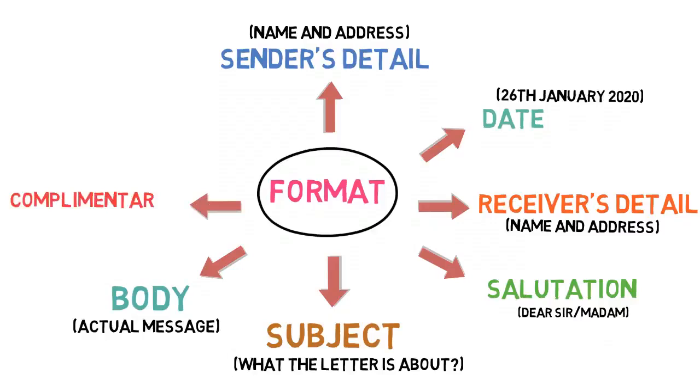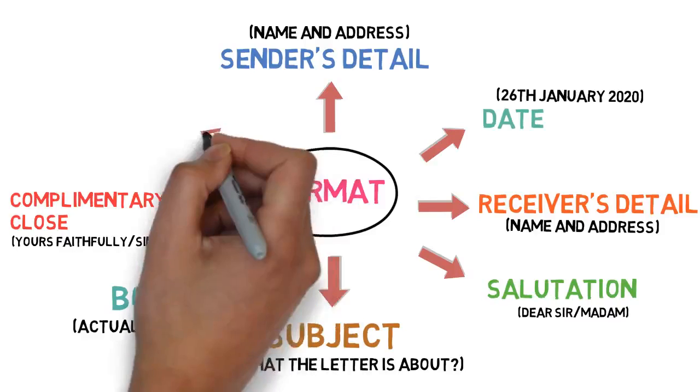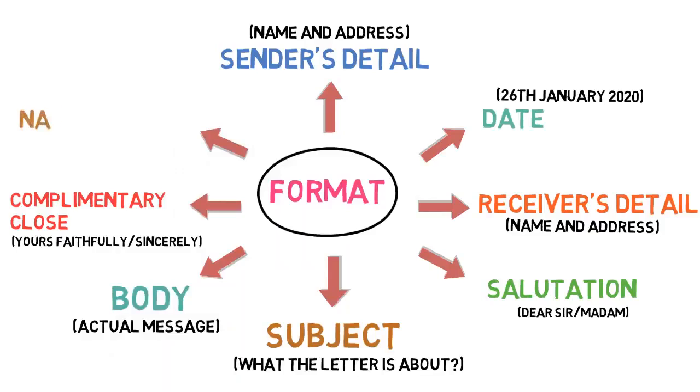7th is complimentary close. It is a way to end the letter. It basically means goodbye in general terms. Yours faithfully if we don't know the person we are writing the letter to, and yours sincerely if we know the person we are writing the letter to. 8th point is sender's name, signature, and designation. Here the name of the sender and his or her signature come. Designation can also be added when required.